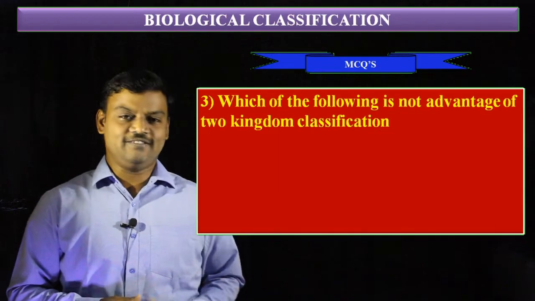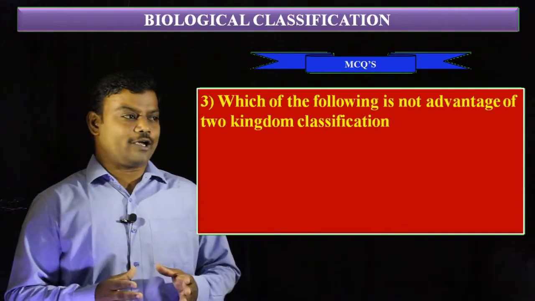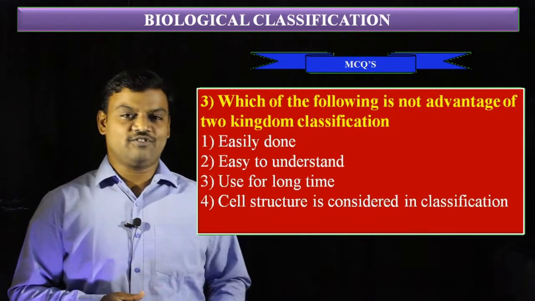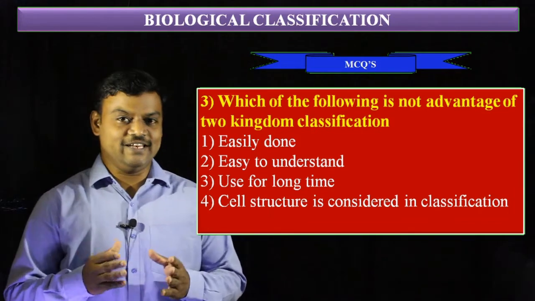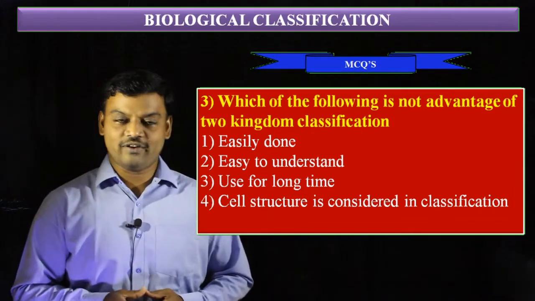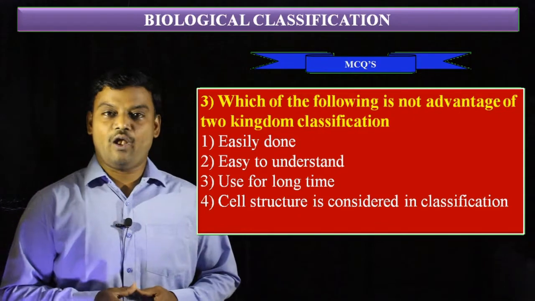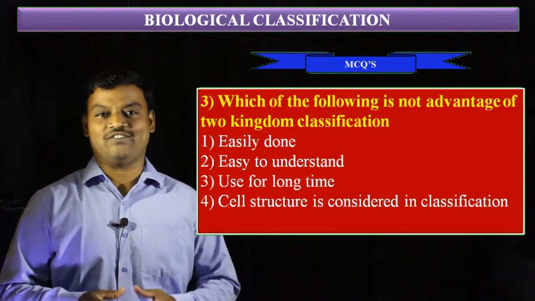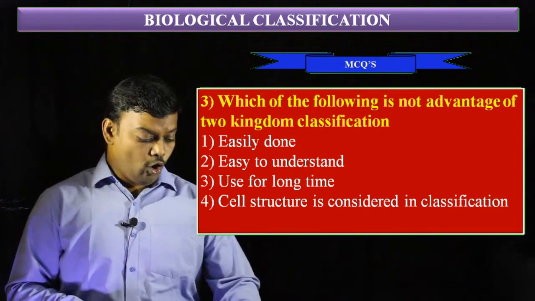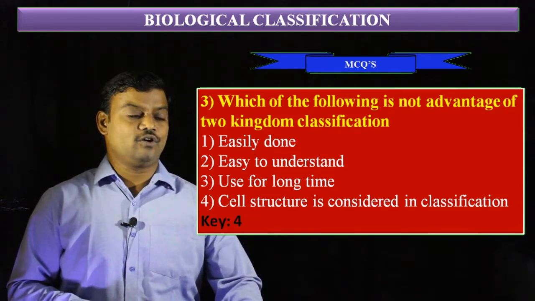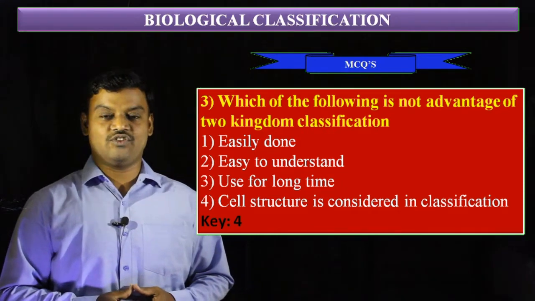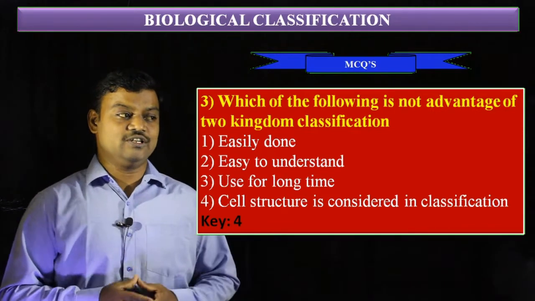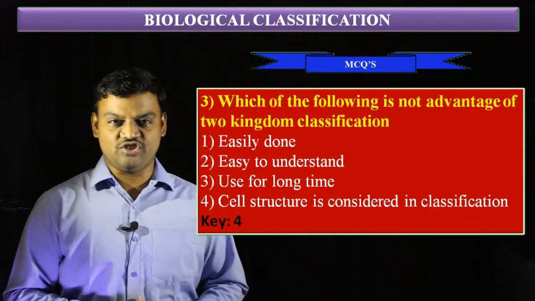The third question is, which of the following is not an advantage of two kingdom classification? The first option, it is easily done. Second option, easy to understand. Third option, used for a long time. Fourth option, cell structure is considered in classification. Among these four options, the one that is not an advantage is the fourth option. Cell structure and cell wall are not considered in this classification.